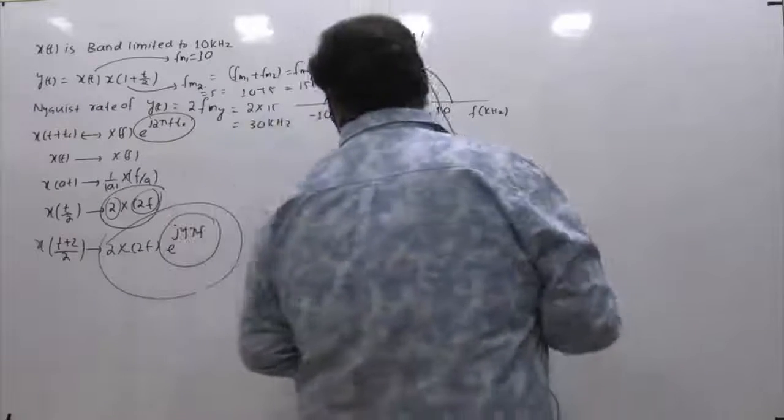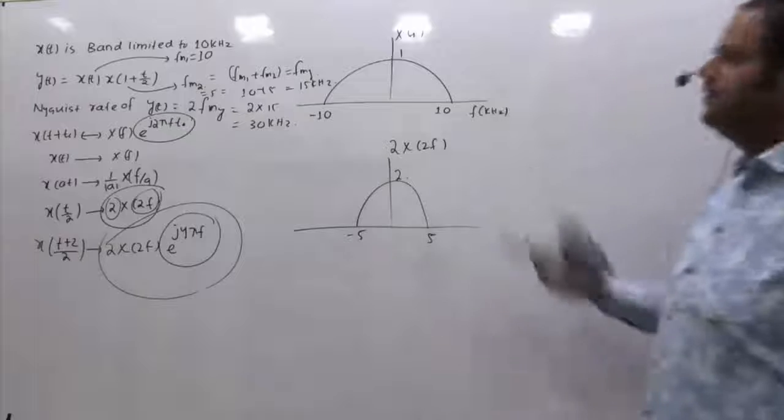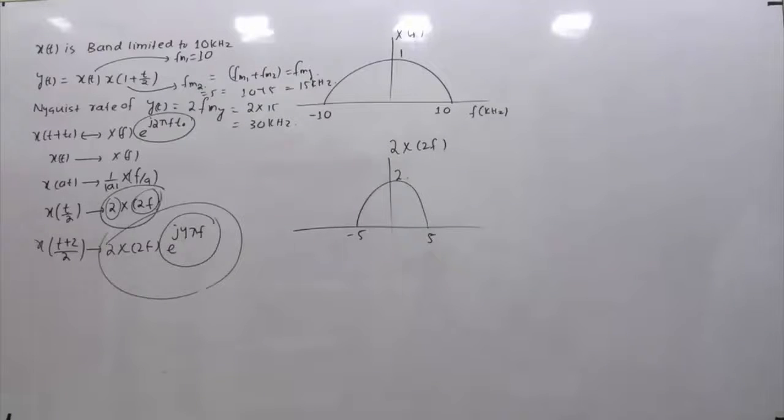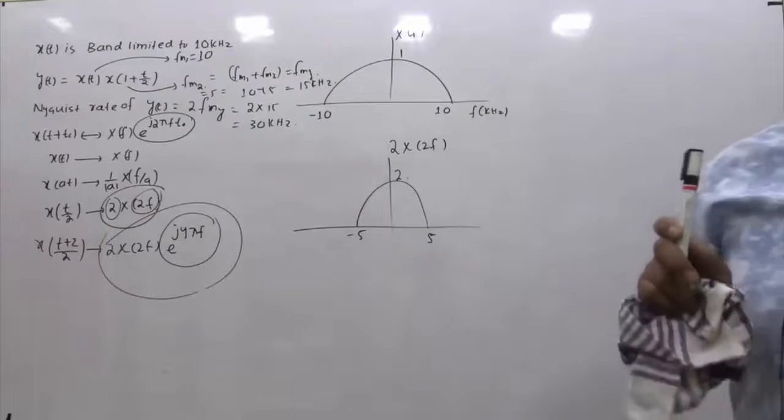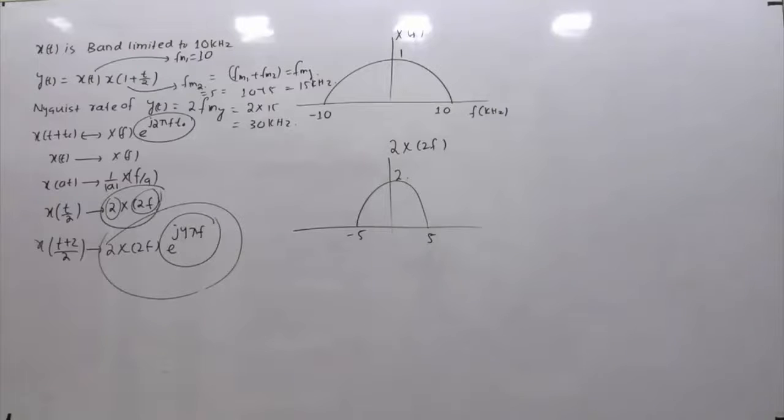So in the question we are supposed to find the Nyquist rate of y(t), and the final answer is 30 kilohertz. Because I'm explaining it to you step by step, I have taken around 5-6 minutes. But if you solve it in the proper flow, this question is not more than a 30 to 40 second job.